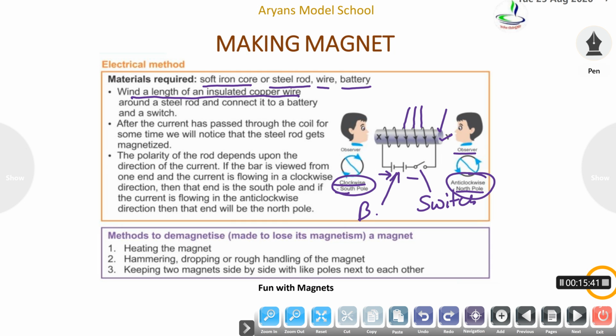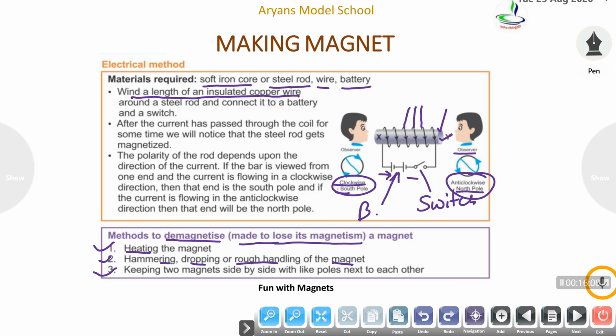There are some methods which demagnetize a magnet, or we can say make it lose its magnetism. What are these? Heating a magnet. If a magnet is heated, then it will lose its property of magnetism. Hammering, dropping or rough handling of a magnet.